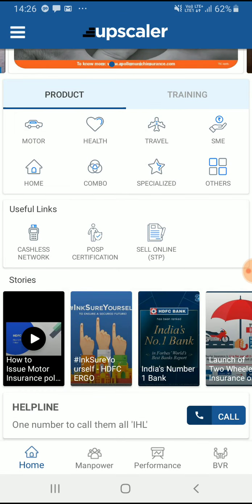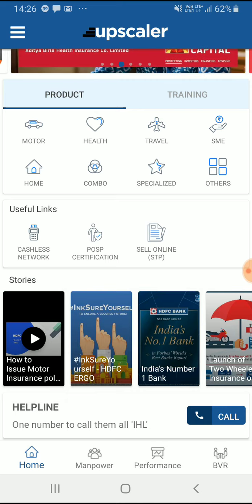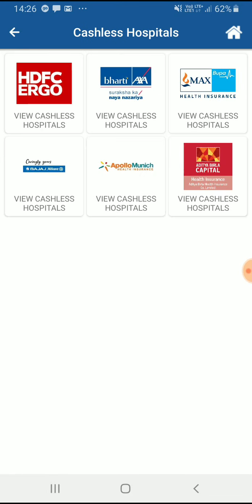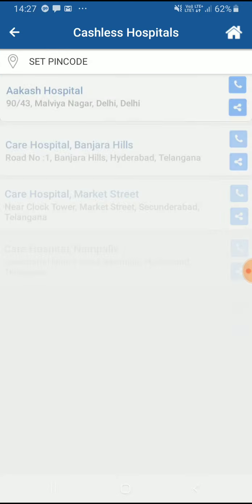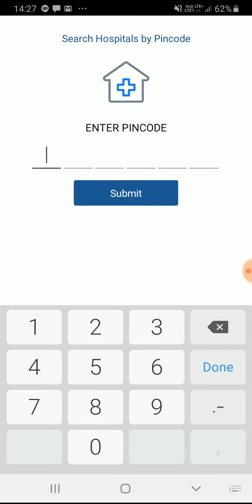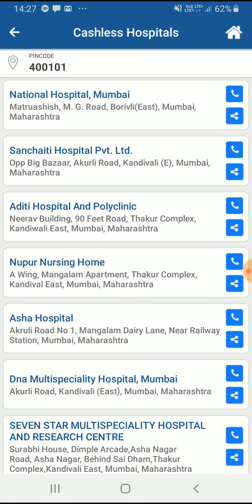Then we have cashless networks here in useful links. If we click on this, all the hospitals and garages or any other network of the branch or any other item we need to highlight, we can show here. Like we can see Max Bupa branches. Bupa has the following hospitals in these areas. If I search for a specific hospital in my pin code, see, these are the hospitals available here. I can share the details directly over social media. I can directly give them a call.